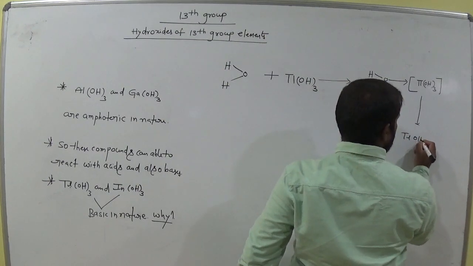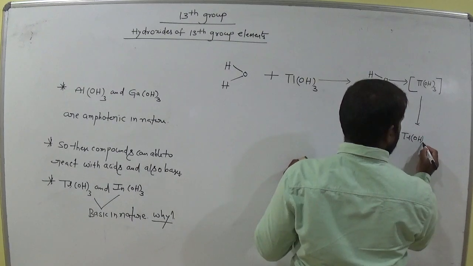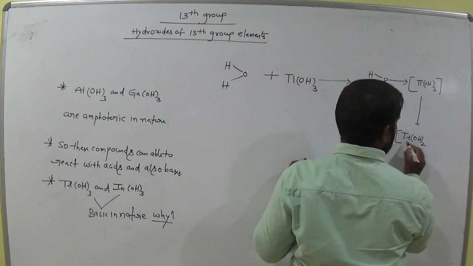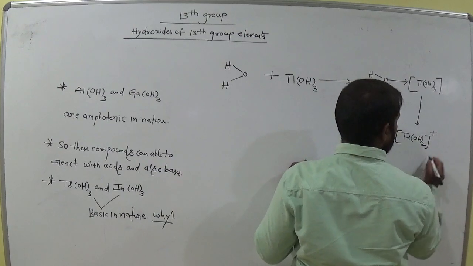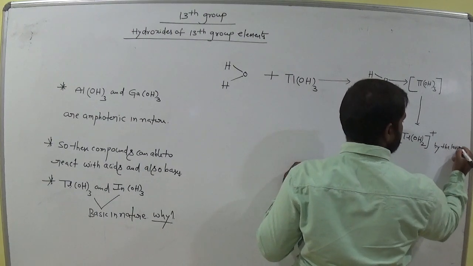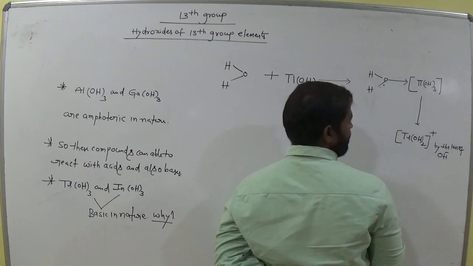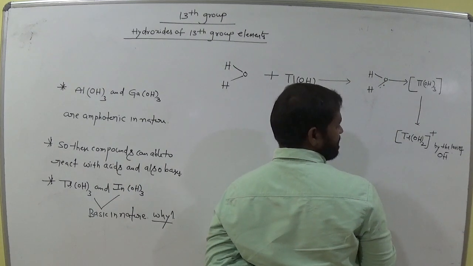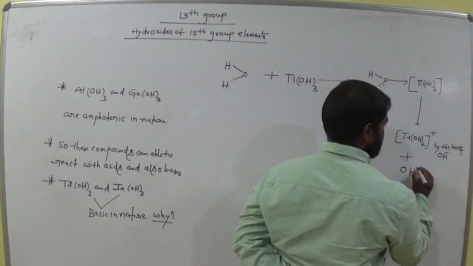It is thallium OH taken twice, and it becomes plus by the loss of OH minus. We can represent like this.